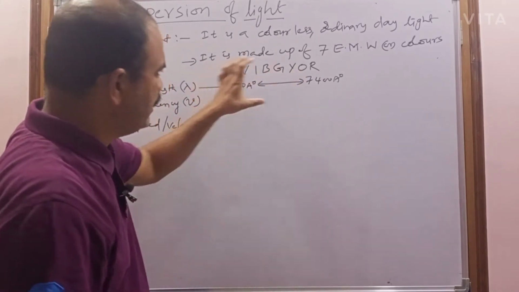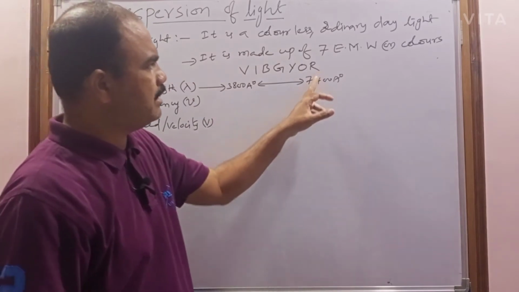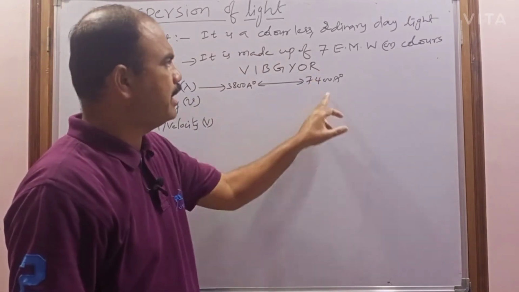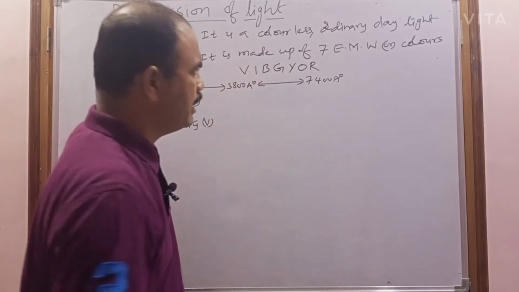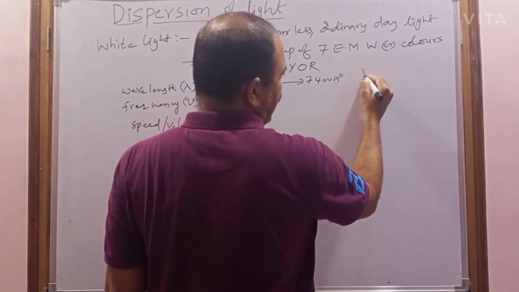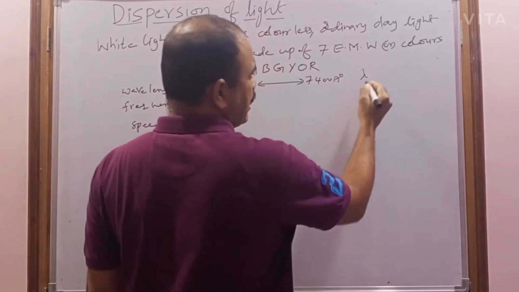In these 7 colors, which has the highest wavelength? Red color. Which color has the least wavelength? Violet color.